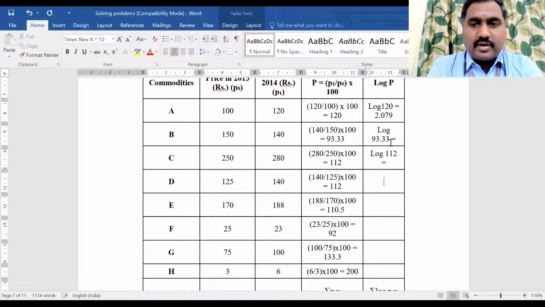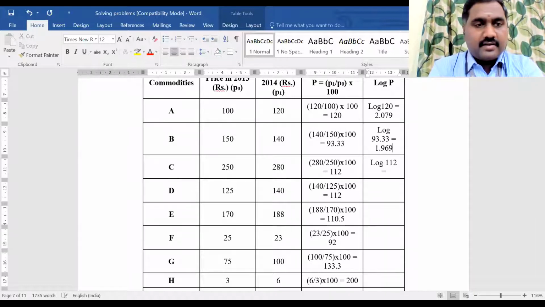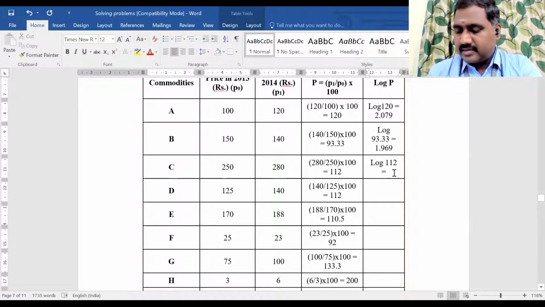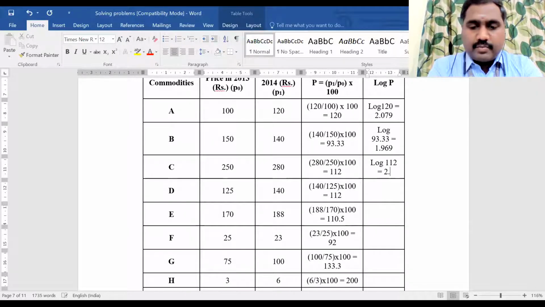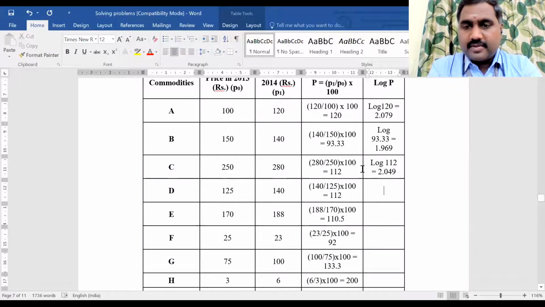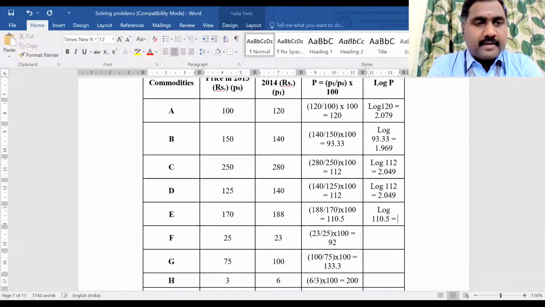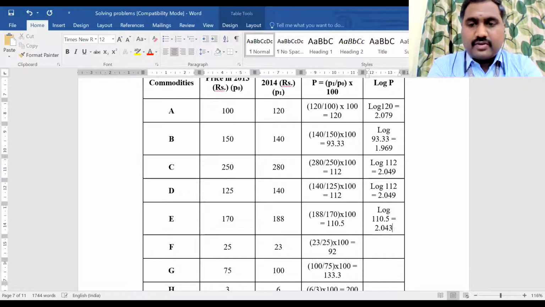Log 93.33 is 1.969. Okay, no problem. Log 112. 2.049. Okay, same. I will copy this. Now log 110.5. 2.043.